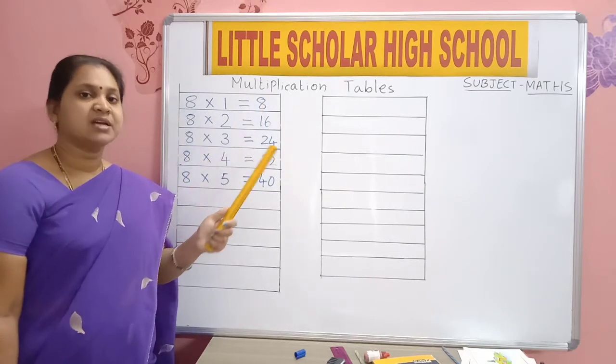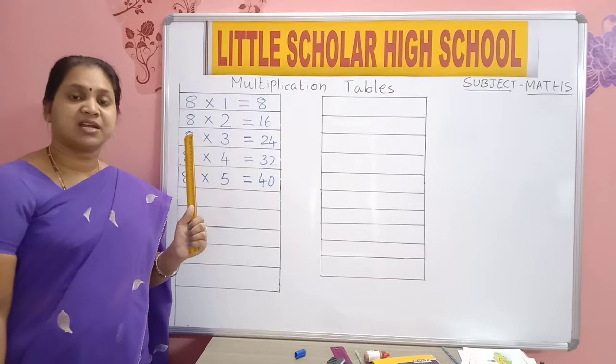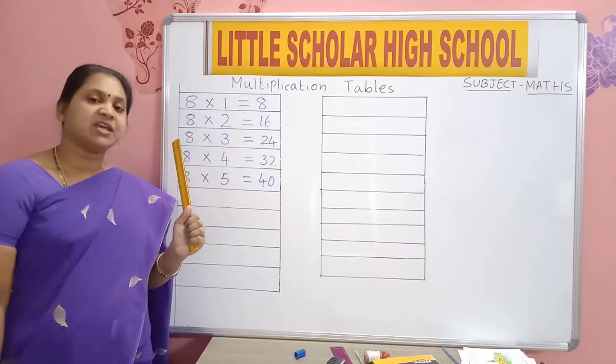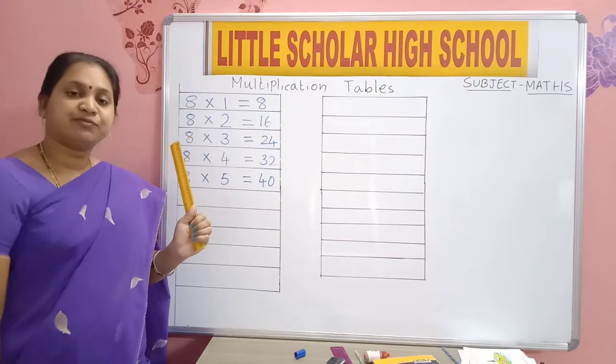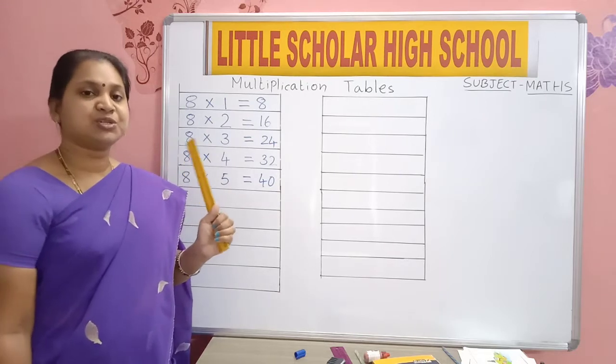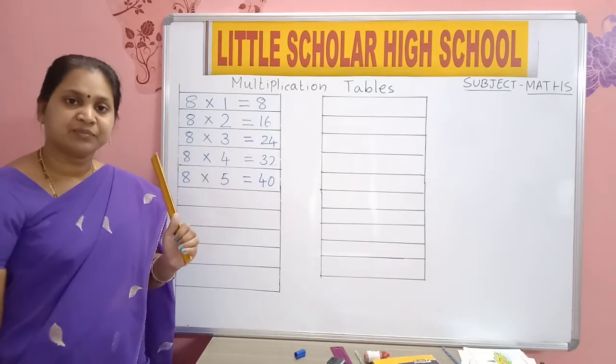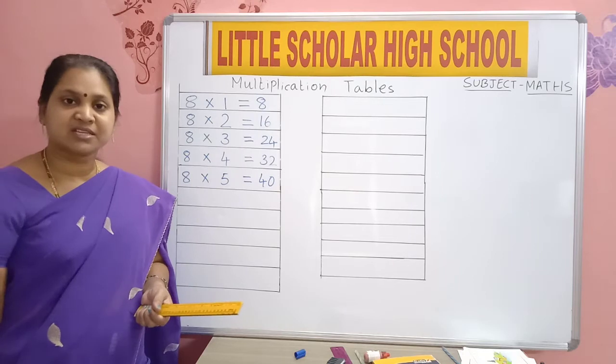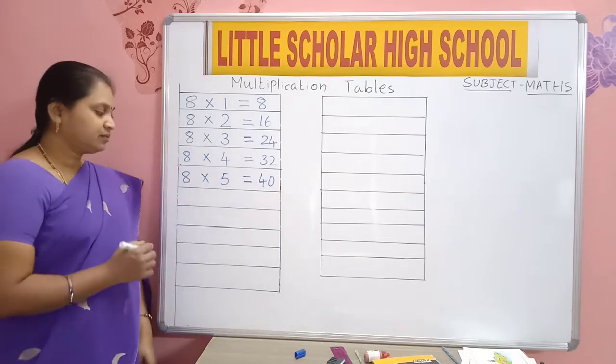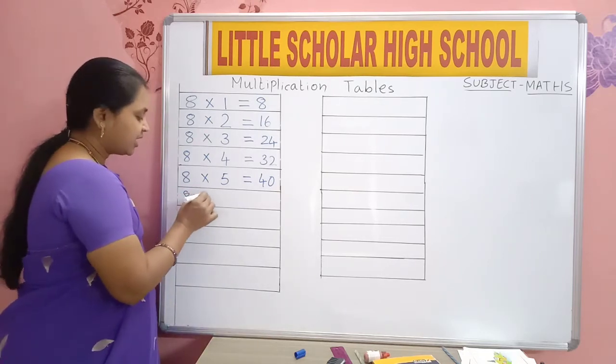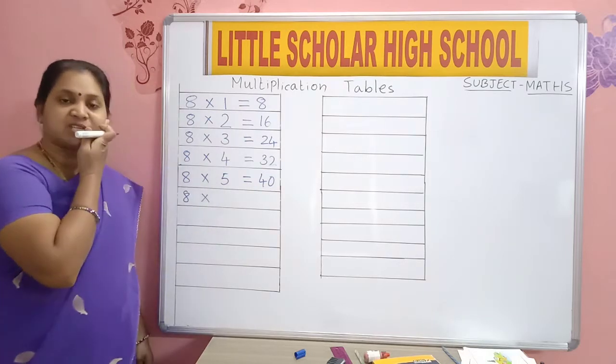8 2s are 16. 8 3s are 24. 8 4s are 32. 8 5s are 40. Then again write 8 into. After 5, which number comes?